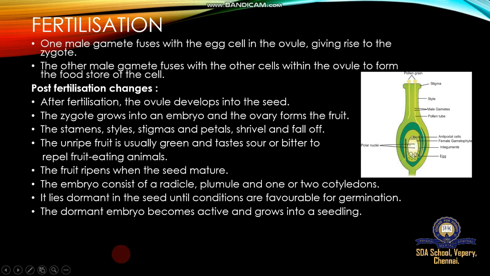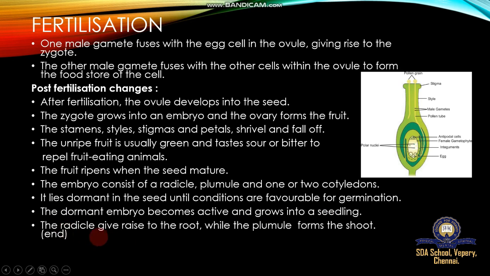When ready for germination, the dormant embryo becomes active and grows into a seedling. After dormant seeds are sown on soil, they try to germinate to form a seedling. The radicle gives rise to the root, while the plumule forms the shoot. The radicle and the plumule are the growth parts of the seedling. One part moves down towards gravitational force.